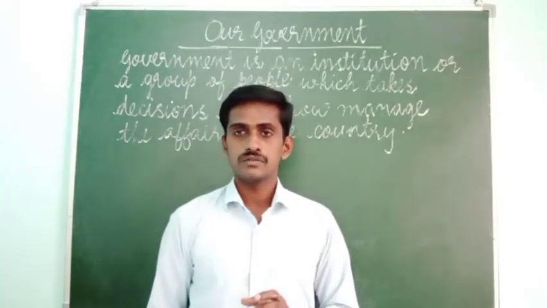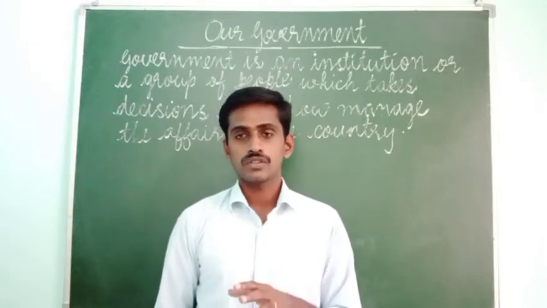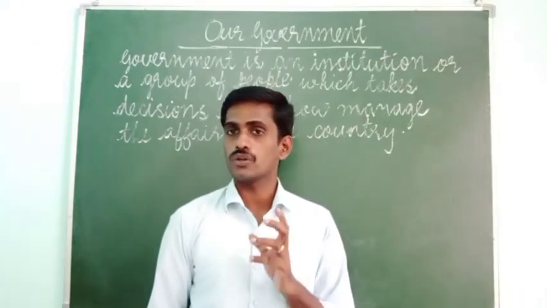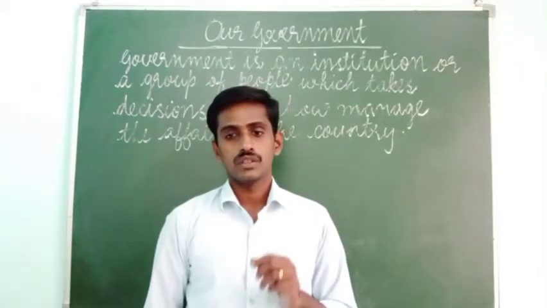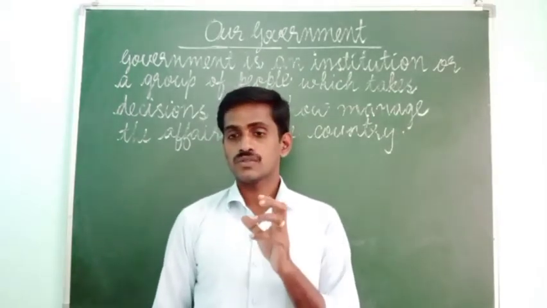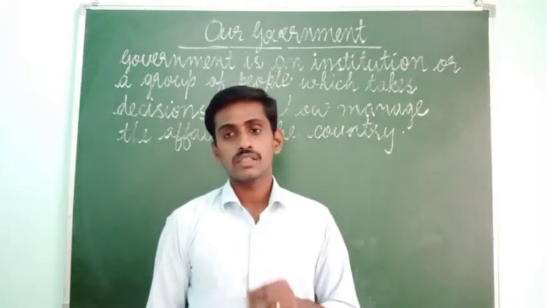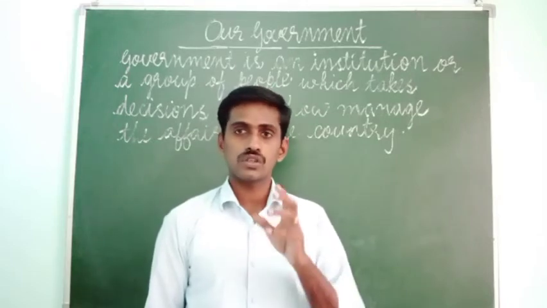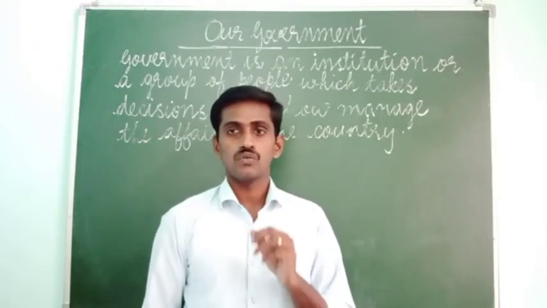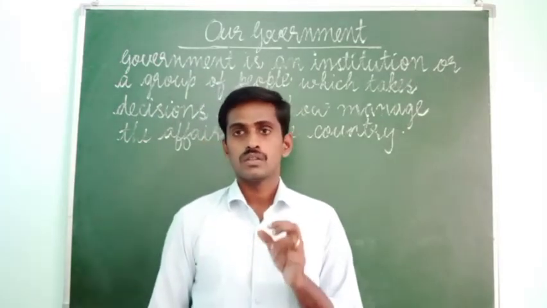In India, we have a government in the center. It is known as the union government or the central government. The government of India is officially known as the union government or the central government. It was established by the Constitution of India.